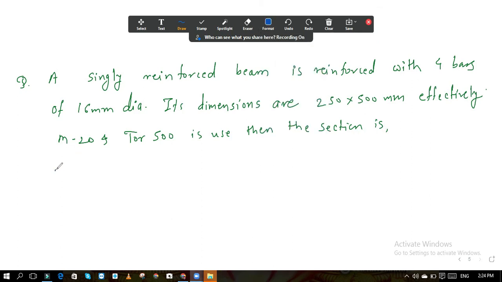First option A, under reinforced. B, over reinforced.